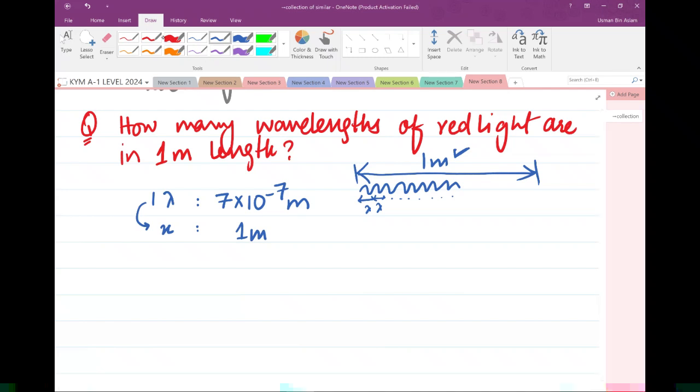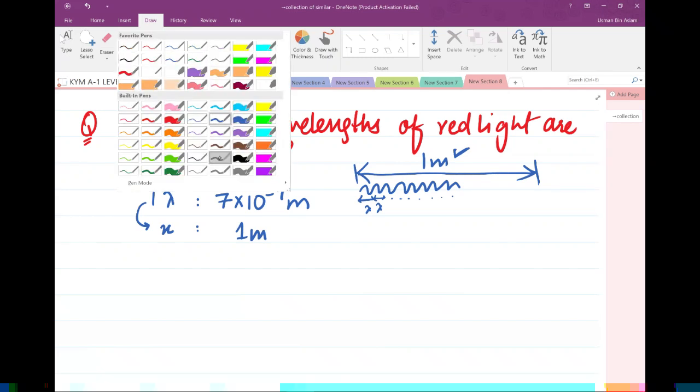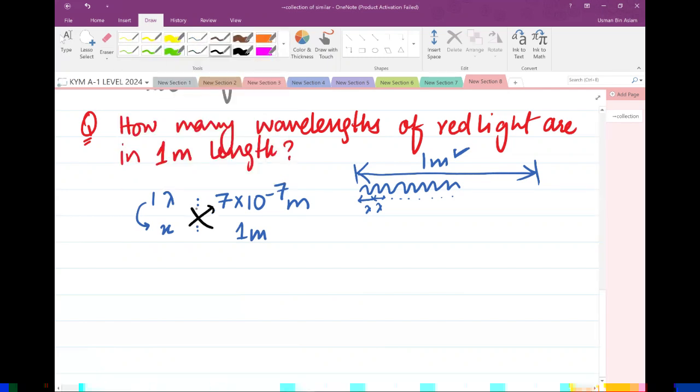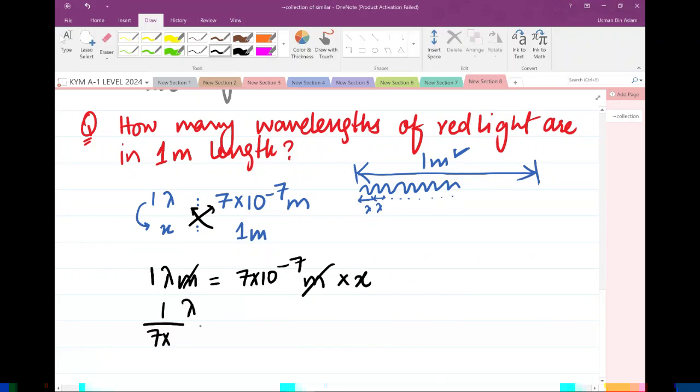I'm simply using the ratio method here. I'm going to cross multiply them. This becomes 1 lambda into meters equals to 7 into 10 raised to power minus 7 meters multiplied with x. Meters and meters cancelled out. 1 lambda divided with 7 into 10 raised to power minus 7 gives you x.